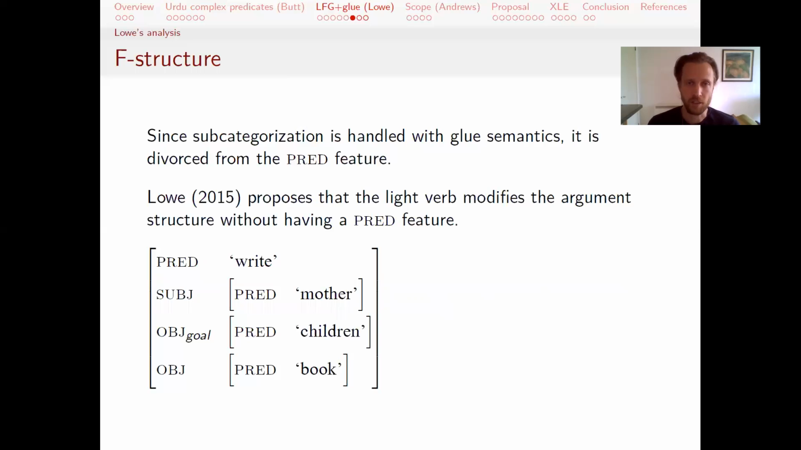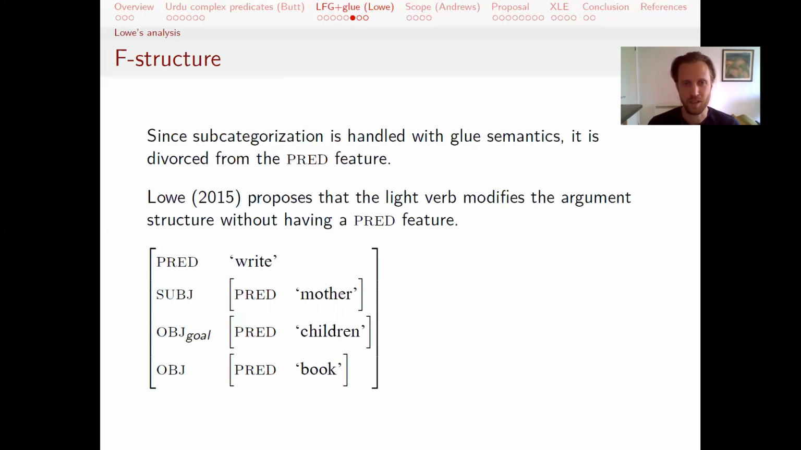So since subcategorization and completeness and coherence can be handled with glue semantics, it can be divorced from the pred feature, and Lowe takes advantage of that to propose a different kind of F structure for complex predicates in Urdu. So going back to our last example of the mother letting the child read a book, or I put the wrong word right in this particular slide.